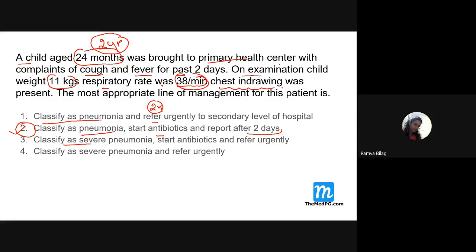It is a severe type of pneumonia, chest indrawing is definitely there. So we can give the patient antibiotics and ask the patient to come after 2 days. So what is the answer over here?